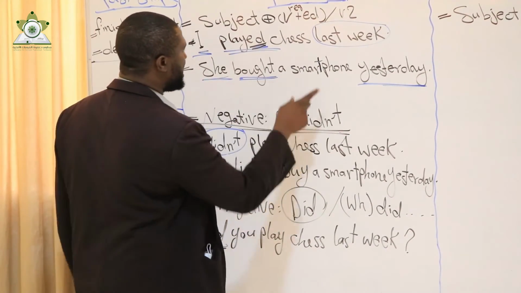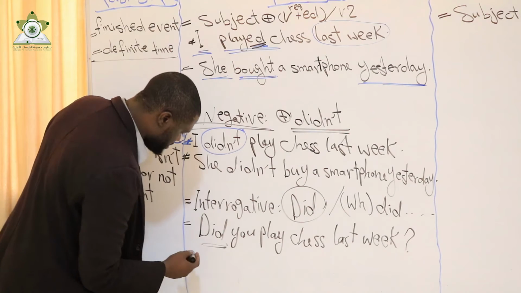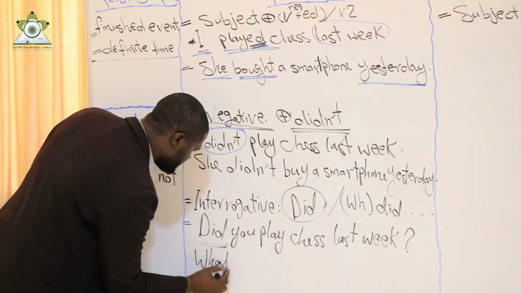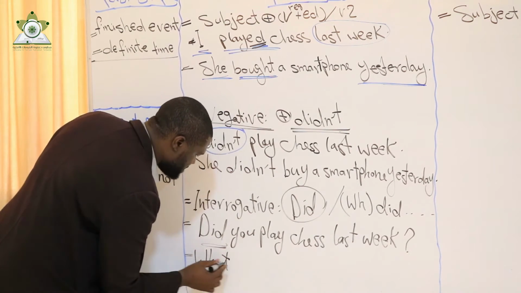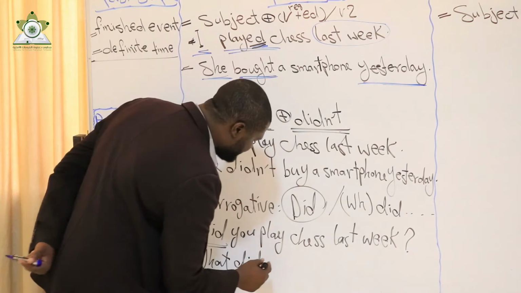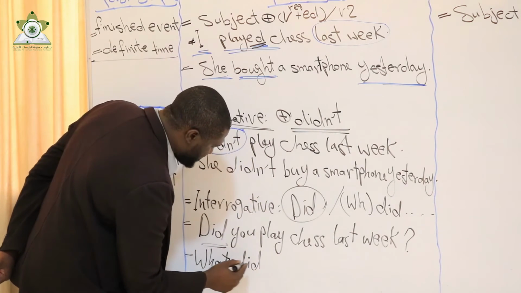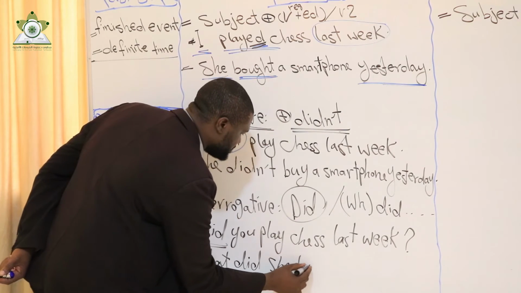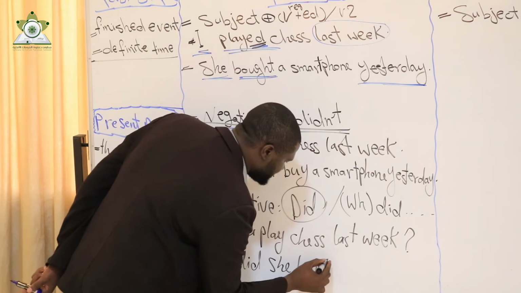What did she buy? Here it is informative. I need information. What did she buy yesterday?